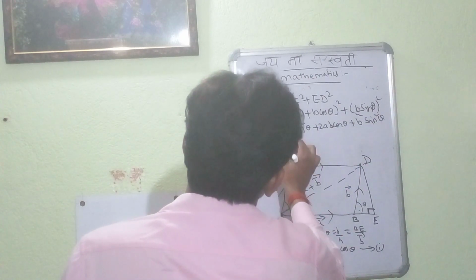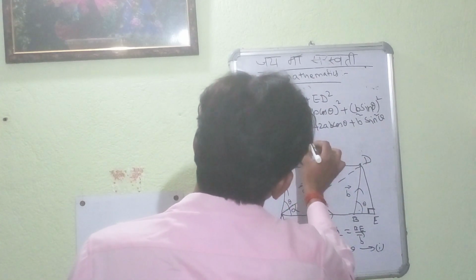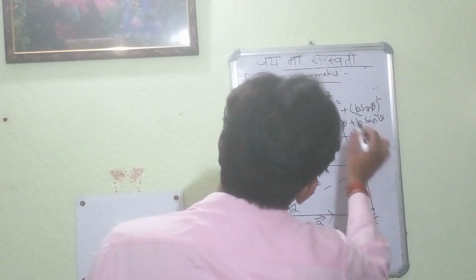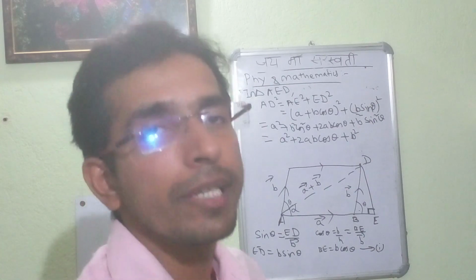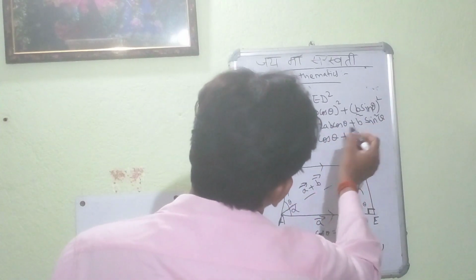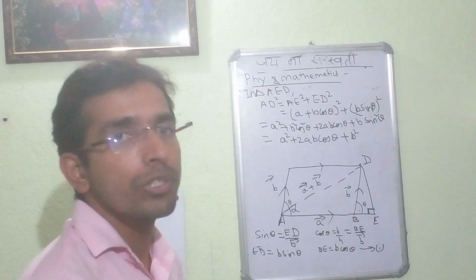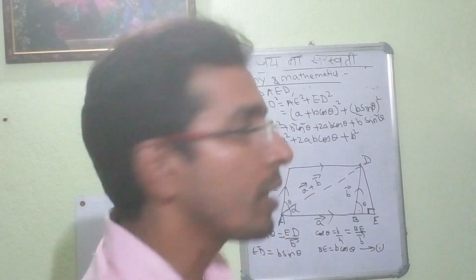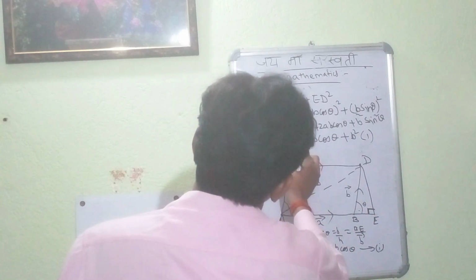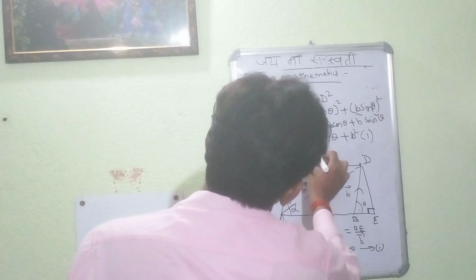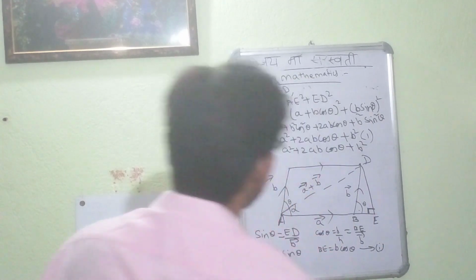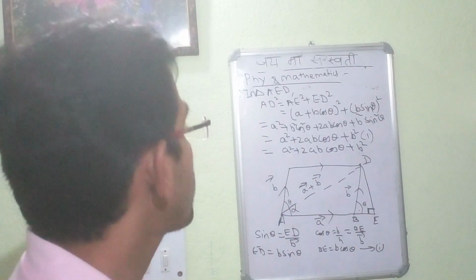So it will be A square plus 2AB cos theta plus B square. Now we will take common in the second term and the fourth term. B square we have taken out. Sin square theta plus cos square theta is 1, so we will write here B square into 1. So we have got the expression A square plus 2AB cos theta plus B square. Understood? So we have received the AD square part.